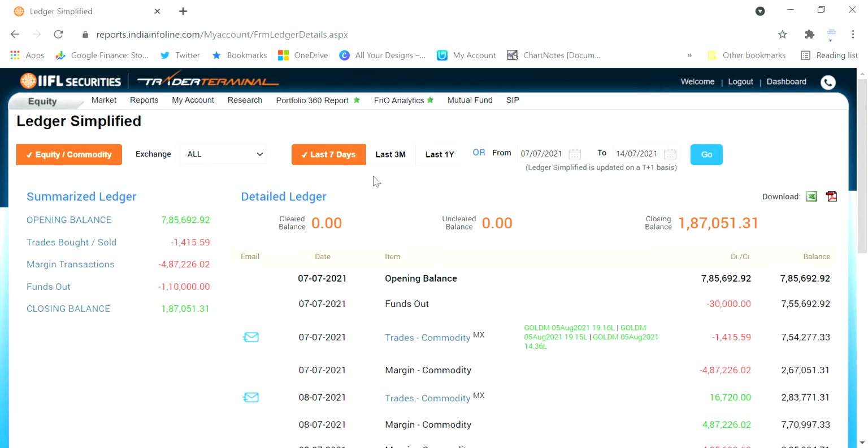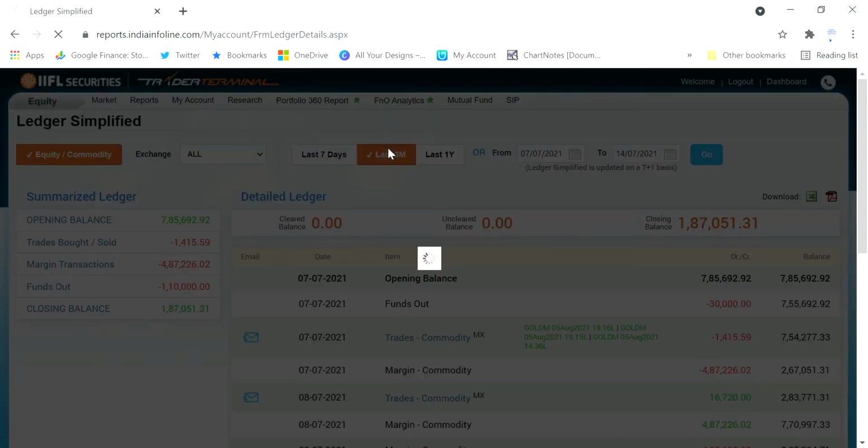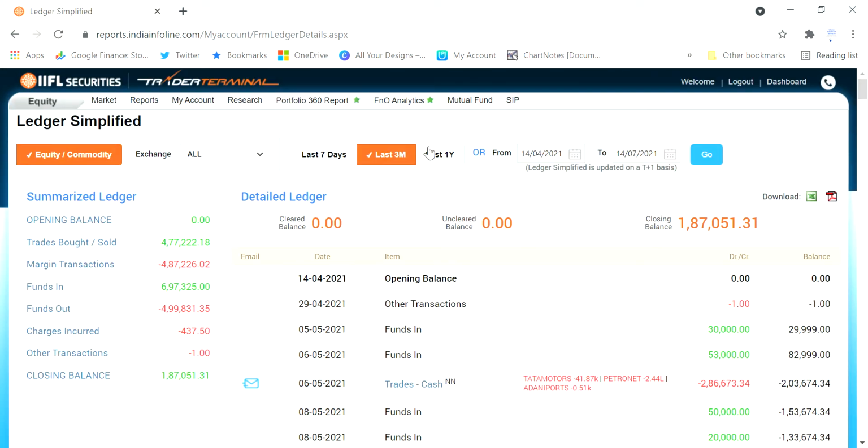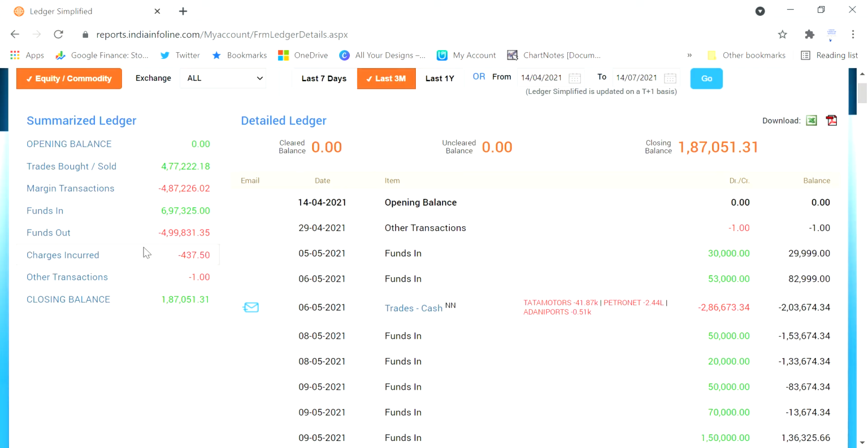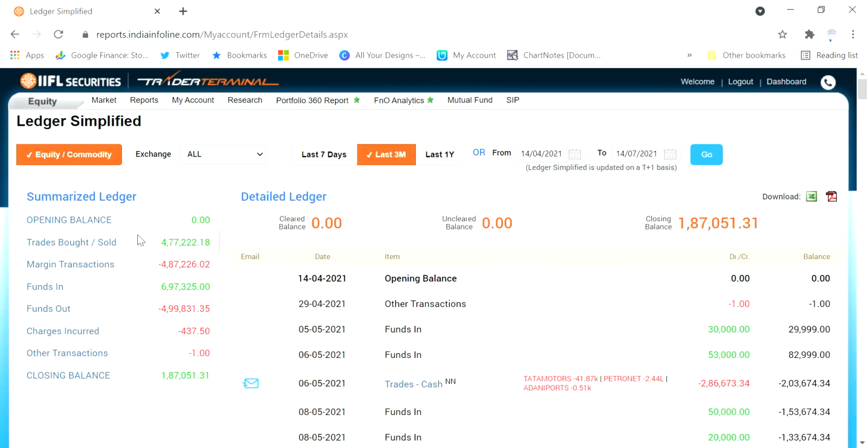Guys, here I am going to click on the last 3 months performance. That means from April till today. Here the left side corner will give you complete information about the account. So let's see, this account's funds in, that means the initial capital, was 7 lakh rupees. So we started this account with 7 lakh rupees 3 months back, and as of now we have made a good amount of profit.